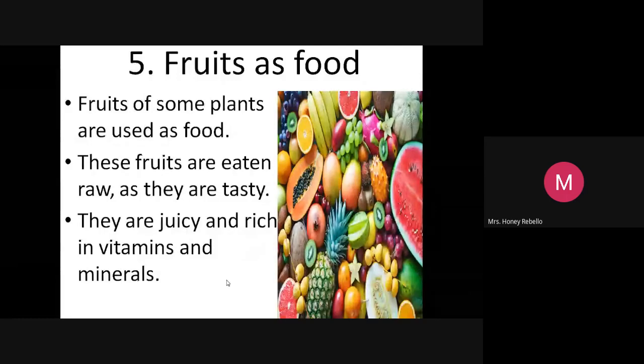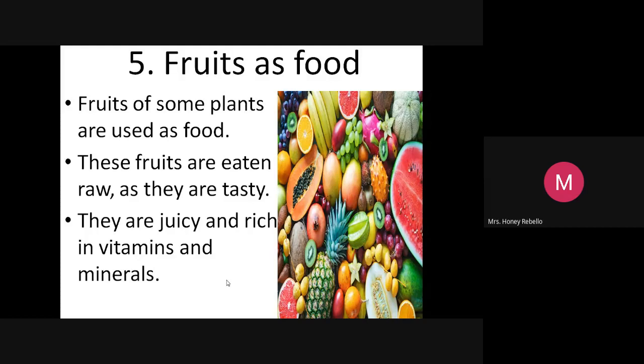Some fruits are used as food. You eat fruits. If you eat one banana in the morning, you won't be able to have your breakfast because it's too big. Plantain is small, banana is quite big. So you can eat your breakfast, one or two idlis or dosas. After that, you can have one small plantain or a small apple.